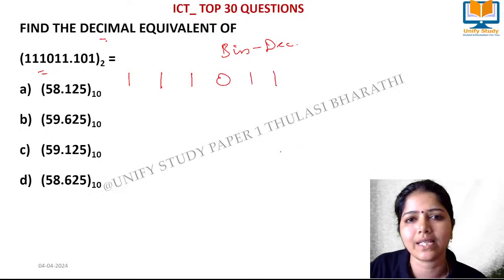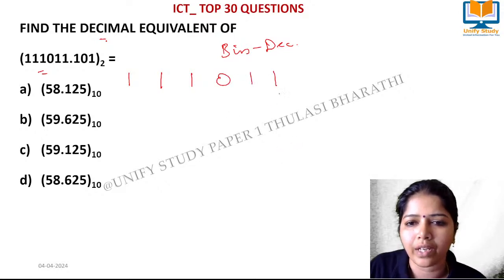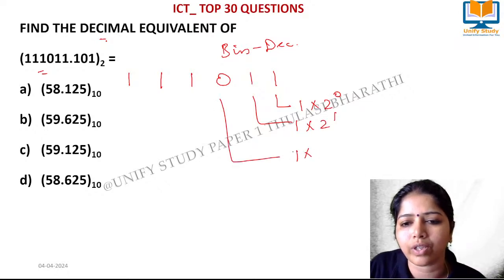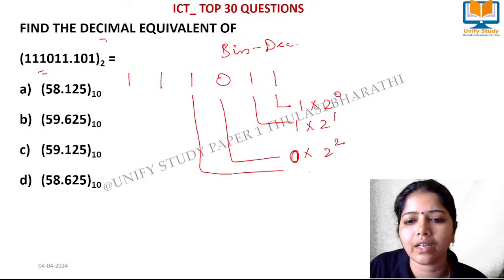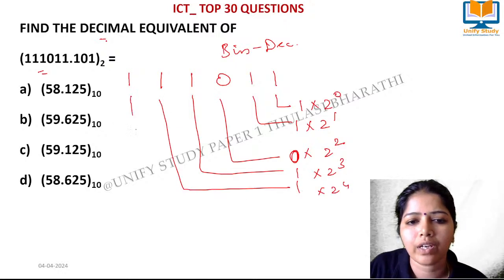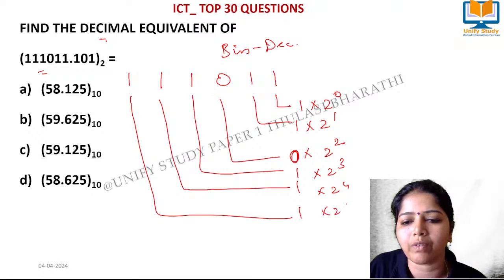I will give you a very easy way to do it. See, it will be done like this: 1 into 2 to the power 0, 1 into 2 to the power 1, 0 into 2 to the power 2, then 1 into 2 to the power 3, 1 into 2 to the power 4, and 1 into 2 to the power 5.